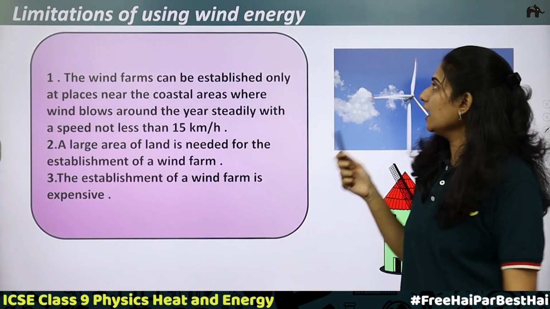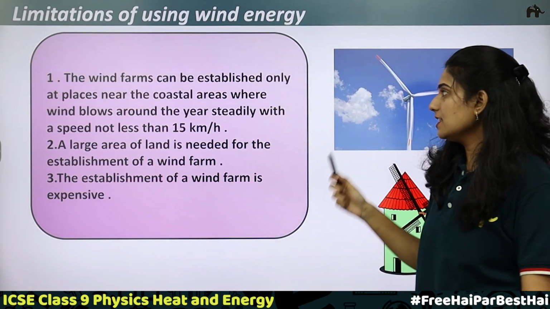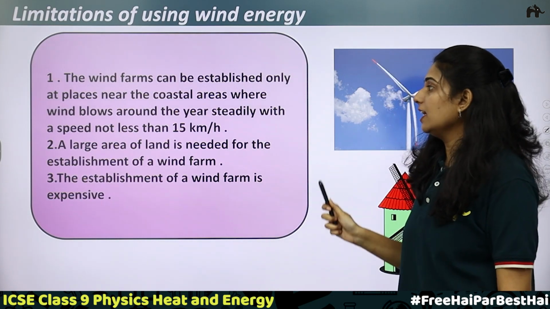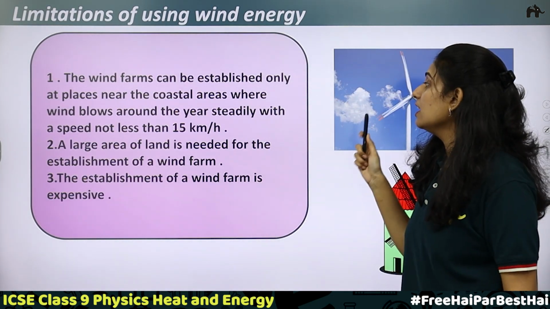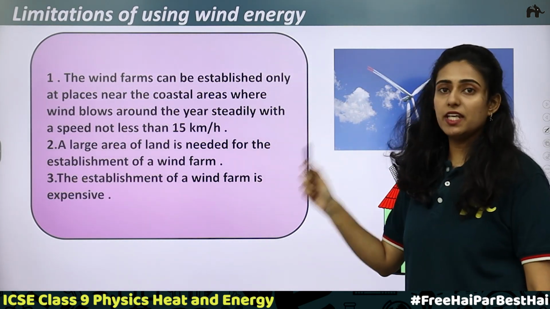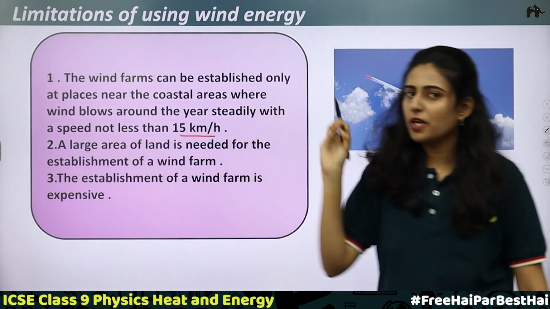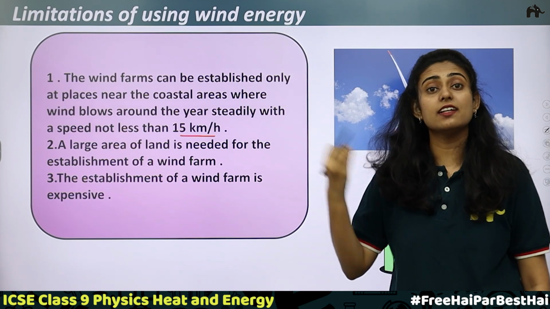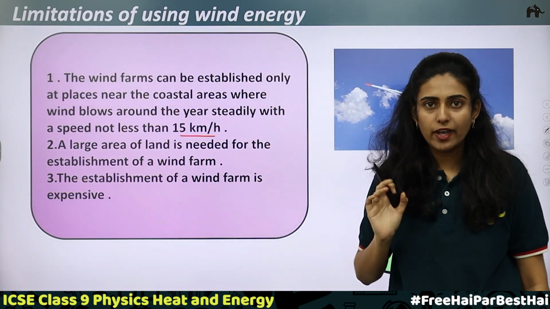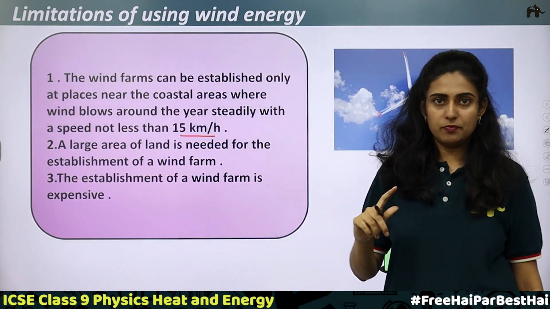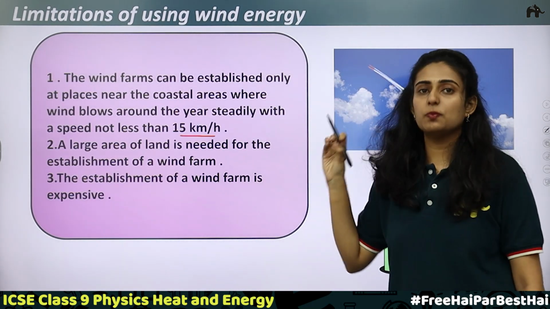Next, the limitations of using wind energy. First, wind farms can be established only at places near coastal areas where wind blows around the year steadily with a speed not less than 15 km per hour. To produce electricity from wind energy, what is required? Wind is required. But it's not just that wind should be available.